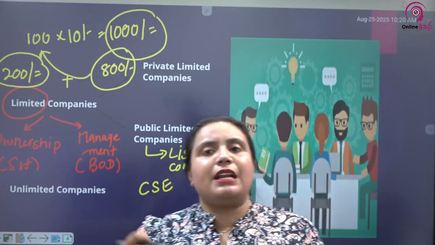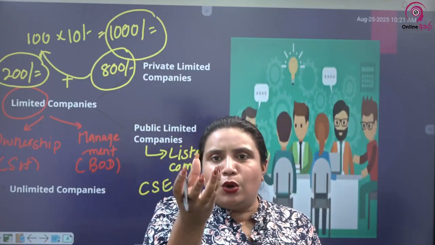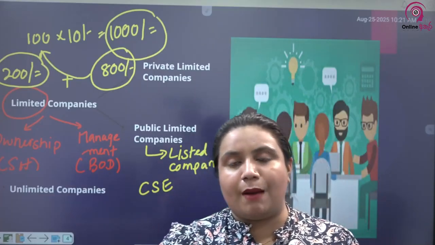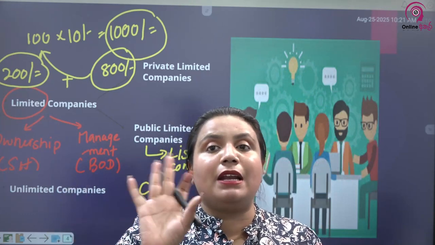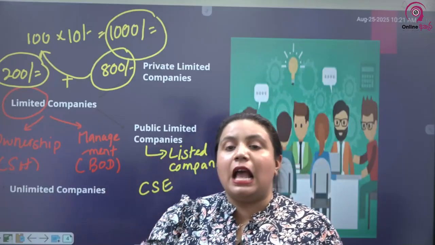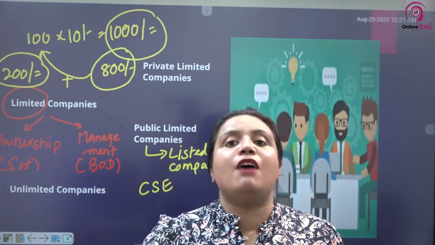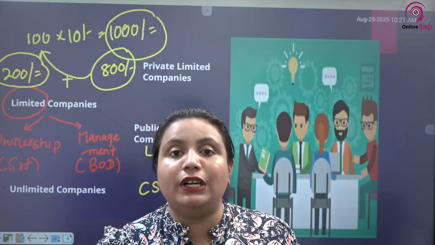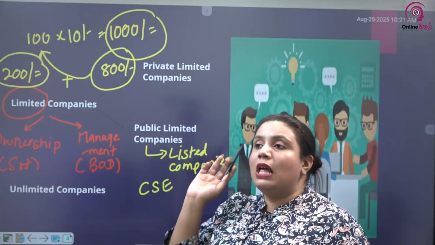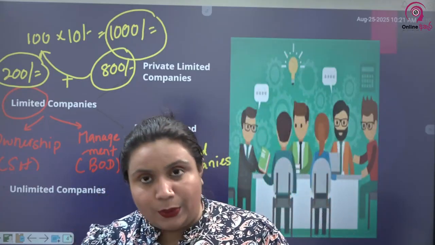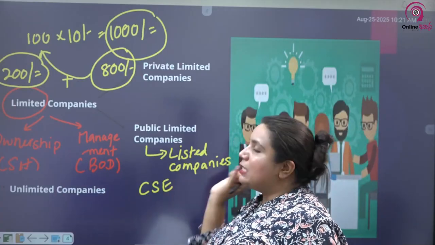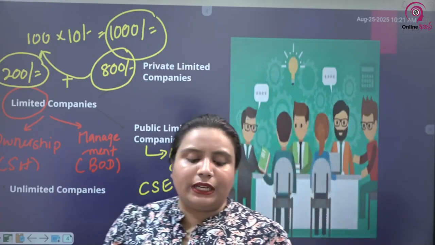Why? In a private limited company, even if the company collapses, just a group of people from society will lose what they have invested in the company. But on the other hand, when you take public limited companies, it is not so. In case a public limited company collapses, it will affect a majority of the public. Therefore, the government is very, very interested in finding out what is really happening with regard to public limited companies. So the Colombo Stock Exchange, the Securities and Exchange Commission, everyone is always on the lookout with regard to public limited companies, especially the listed or quoted companies.